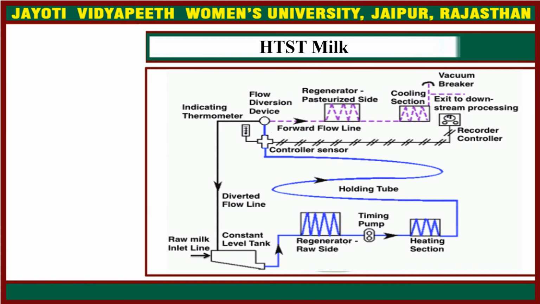This is the flow for the STST milk. Here there is a raw milk inlet line from which the milk enters the system. Then there is a constant level tank, then a regenerator raw side. It is then passed to the timing pump, then the heating section. Then there is a holding tube for 15 seconds. Then a controller sensor where the temperature is controlled, and there is a recorder controller. Then there is a forward flow line and a flow diversion device. If the temperature is not achieved, then the milk is transferred back to the constant level tank.